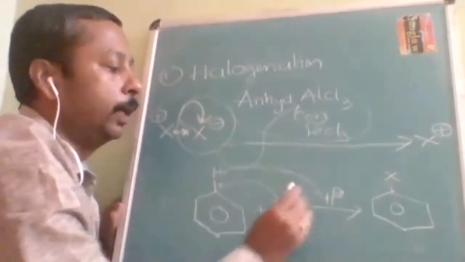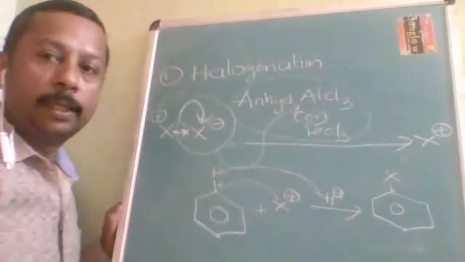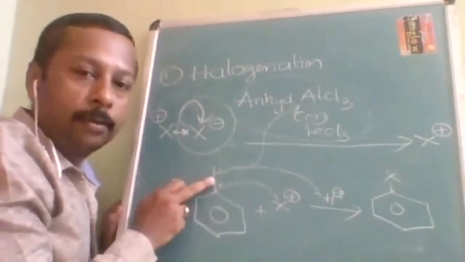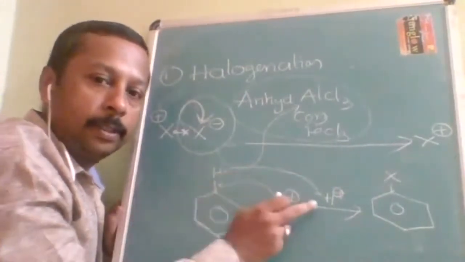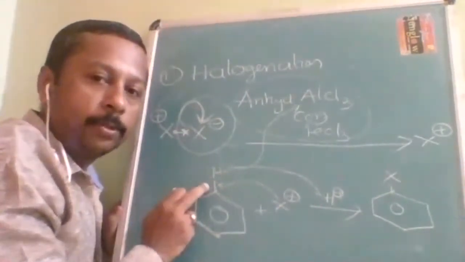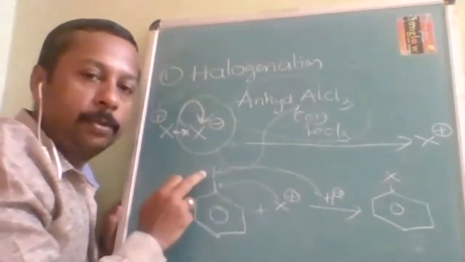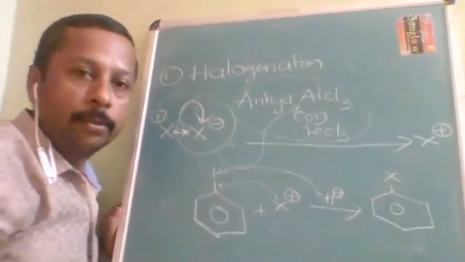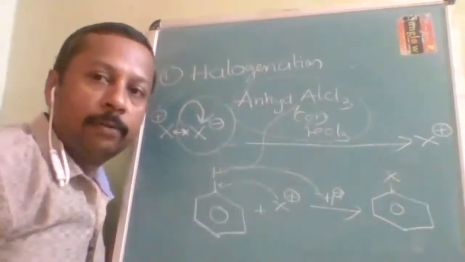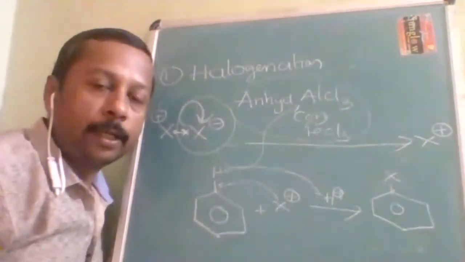So an electrophile is substituting another electrophile. What is the electrophile that was earlier there? H positive. Which is coming in here? X positive. So an electrophile is substituting another electrophile. That's why it is called electrophilic substitution. What is the simple way to identify an electrophile? Positive charge.